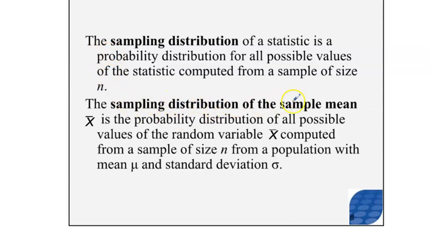The sampling distribution of the sample mean just says we're going to take a sample, and we're going to find its sample mean, and we're going to plot it. We're going to take another sample, find its sample mean, and plot it. We're going to do that over and over and over again until we get a large amount of sample means. The sampling distribution of the sample mean ideally is all possible values of the random variable x bar, which means all possible samples of size n.